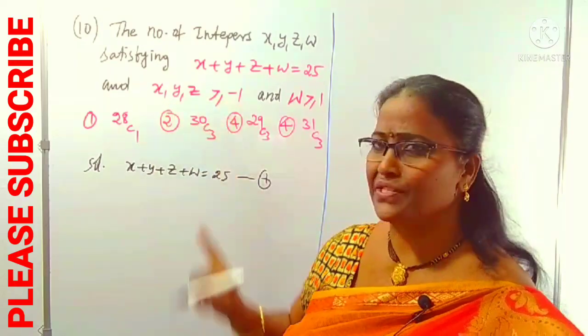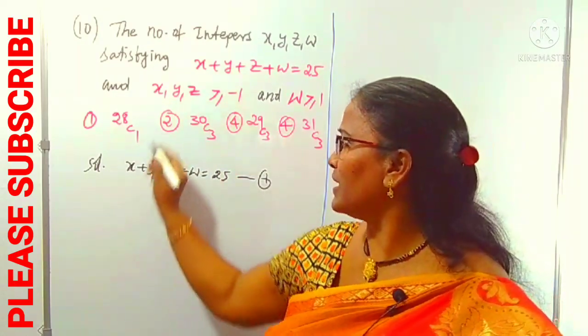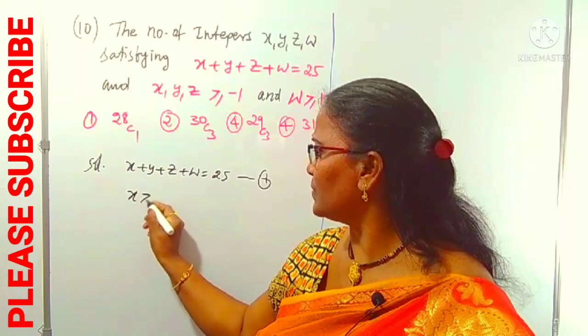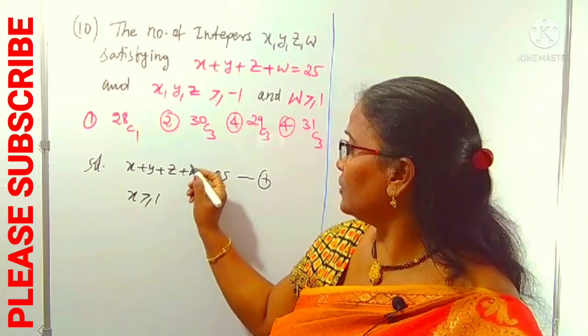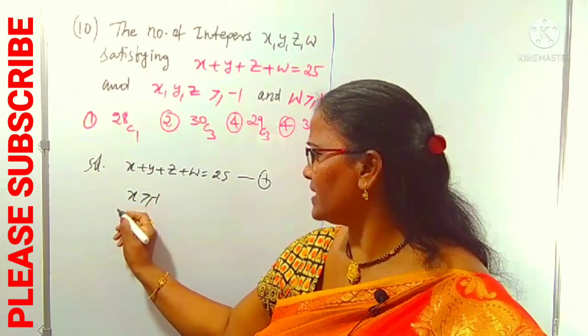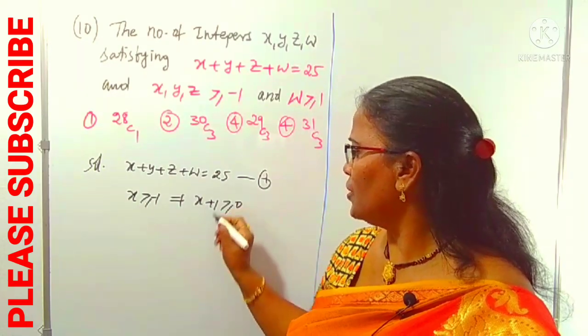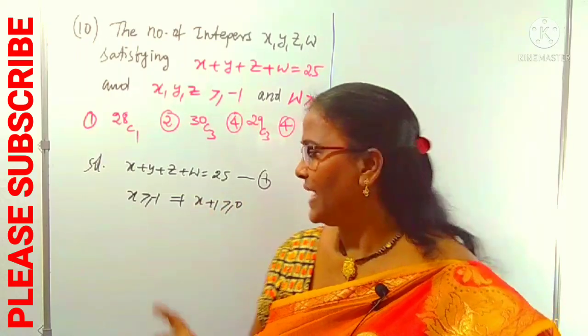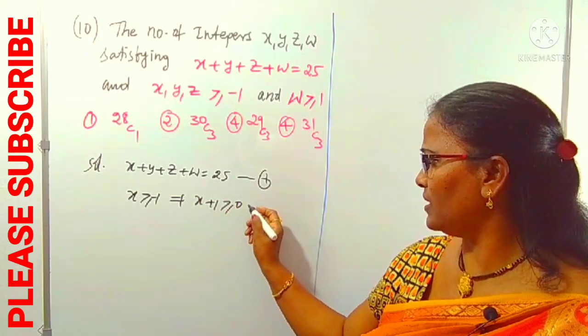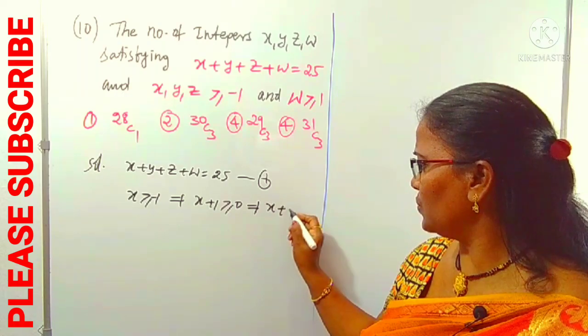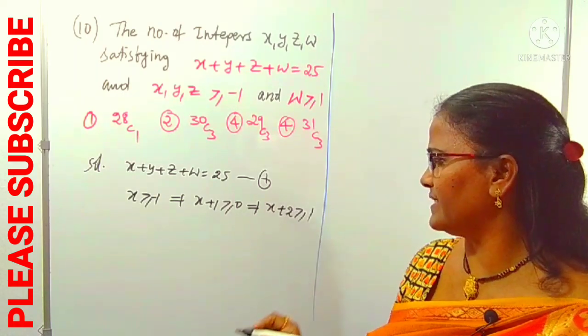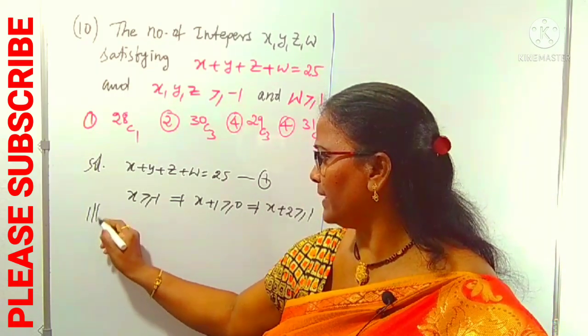Okay, to reduce into positive integers, what do you have to do? First I am considering x. X is greater than or equal to -1. By taking the -1 to this side it becomes x plus 1 greater than or equal to 0. To reduce into a positive integer, adding 1 on both sides, it becomes x plus 2 greater than or equal to 1. Right. Similarly, what about the remaining?